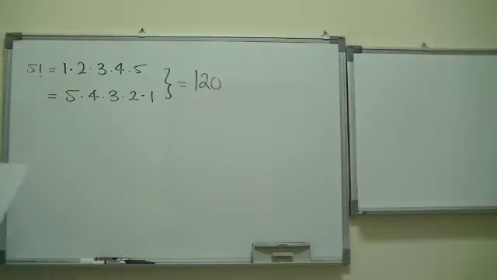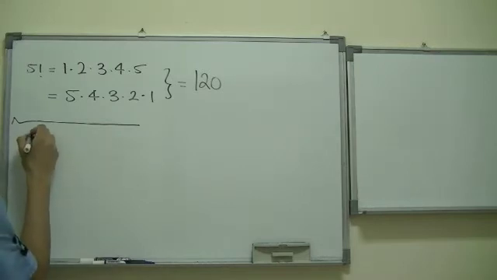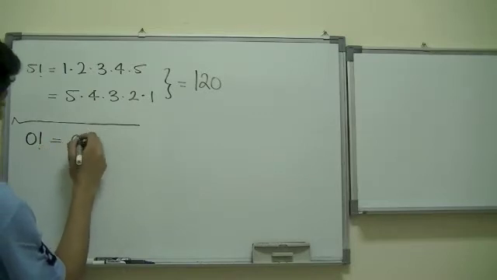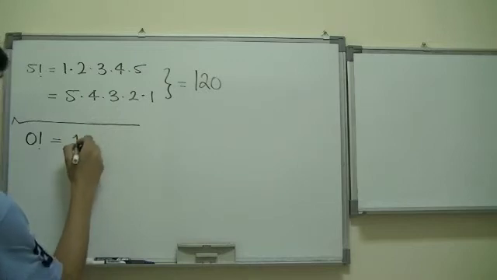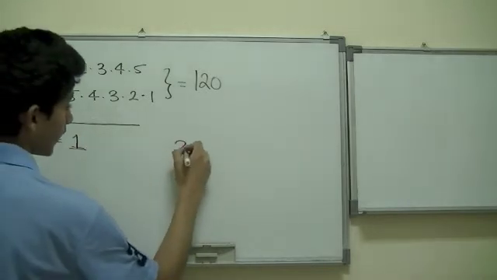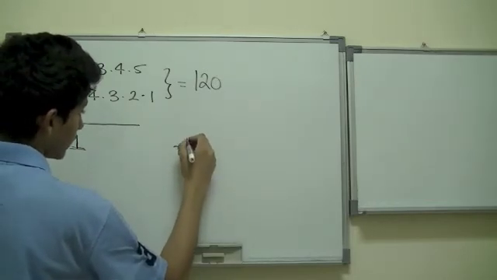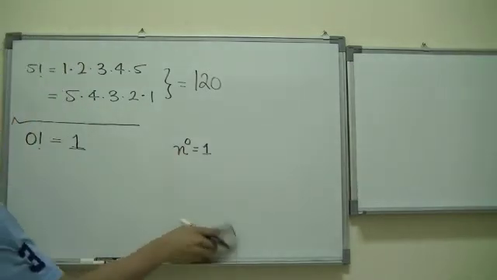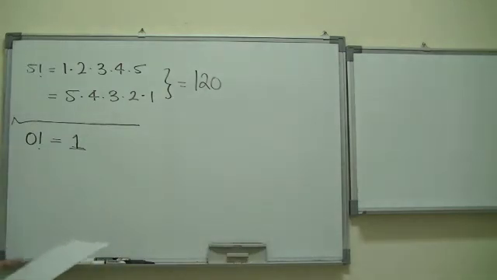Now you can do this by yourself or with a calculator. Most people use a calculator. But here's one interesting thing: what is 0 factorial? Well, you might think 0 factorial is 0. It turns out that it's 1. It's like saying any number raised to the 0th power gives out 1. The same way, 0 factorial gives out 1. So you might want to remember this as you move on.